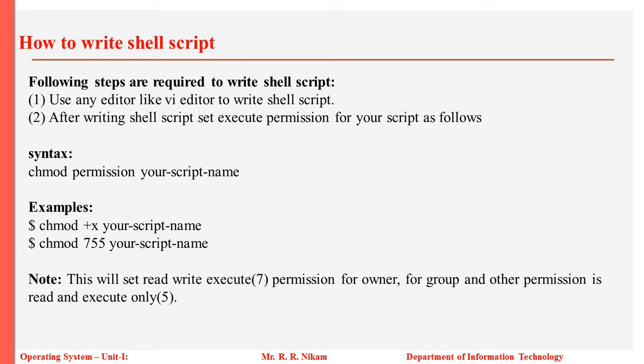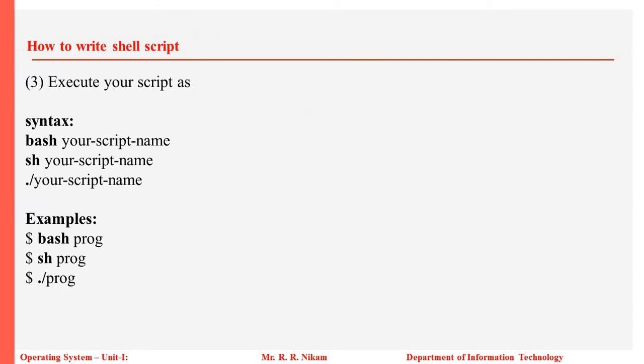So what exactly does this number do? This will set the permission of read, write and execute, specified by the number 7 for the owner, and for group and other the permission is read and execute only, specified by the number 5.